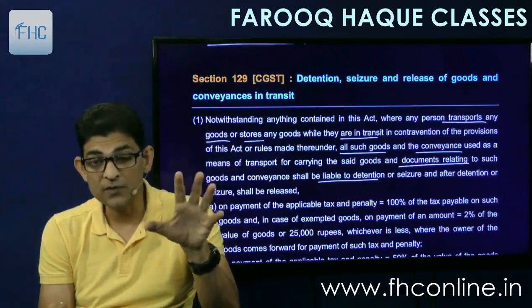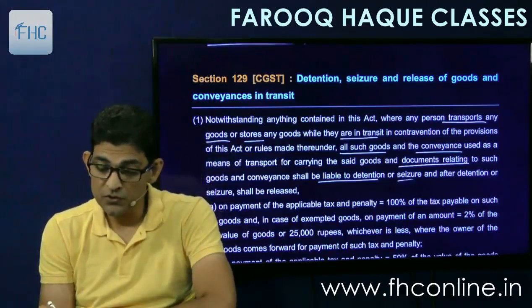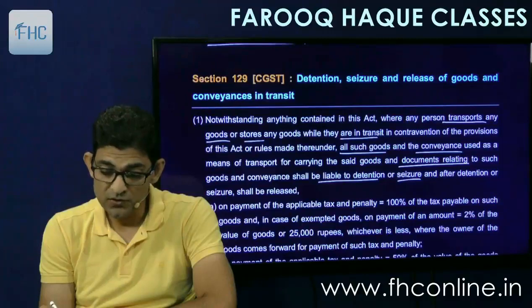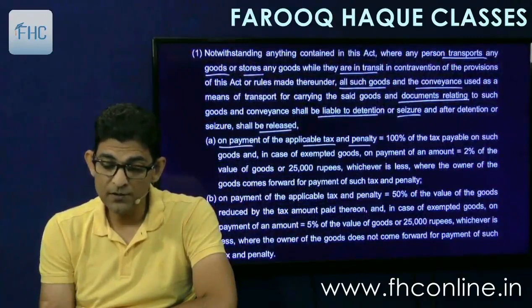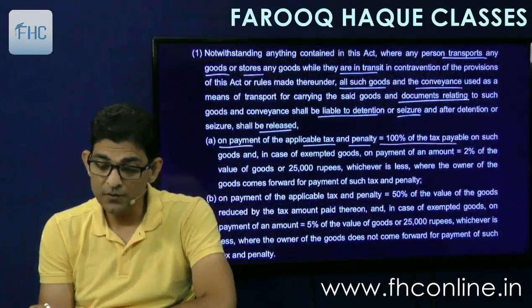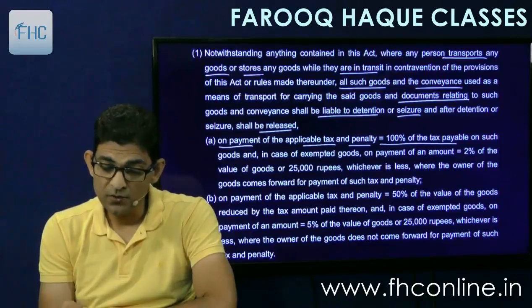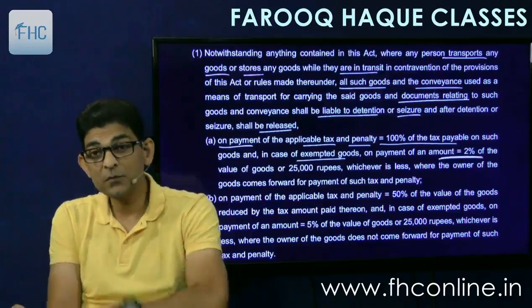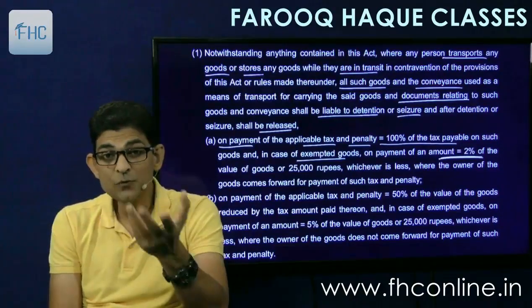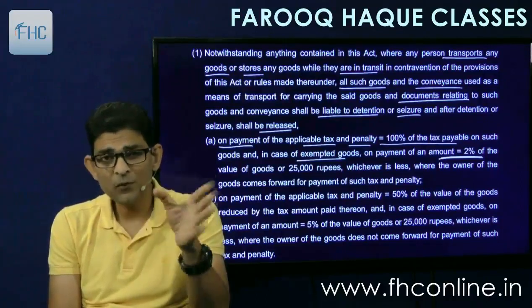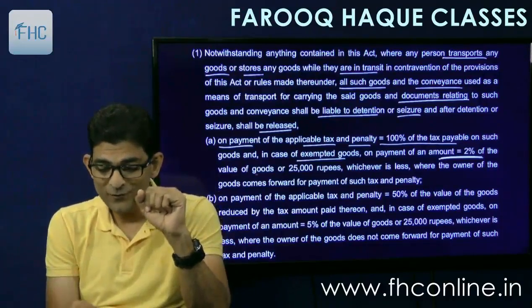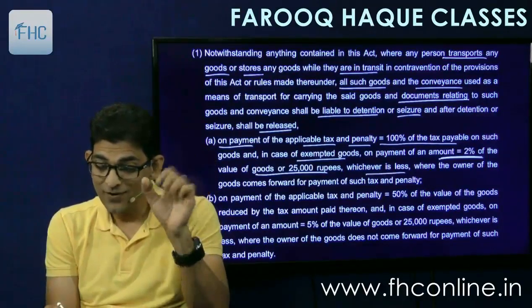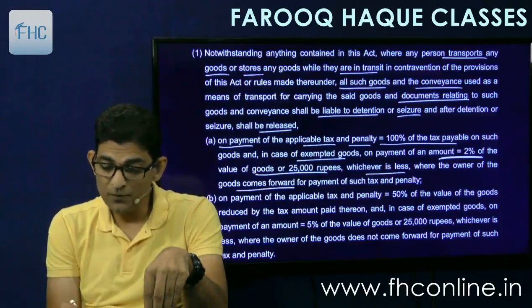will all be confiscated. So they shall be liable to detention or seizure, and after detention or seizure shall be released on payment of the applicable tax and penalty equal to 100% of the tax payable on such goods, and in case of exempted goods, on payment of an amount equal to 2% of the value of goods. In case of exempted goods, as there is no tax, you would say there is no penalty. So government says, wait, we have done all this process, so pay 2% of the value of goods or 25,000 rupees, whichever is less, where the owner of the goods comes forward for payment of such tax and penalty.